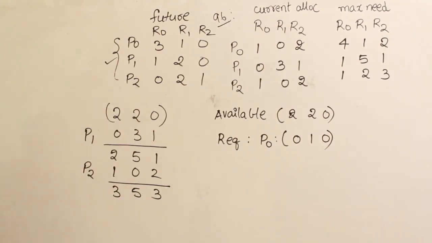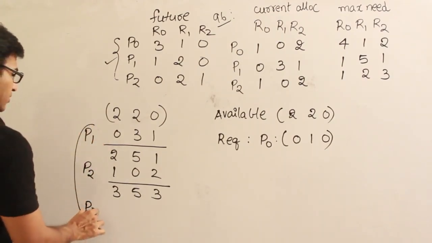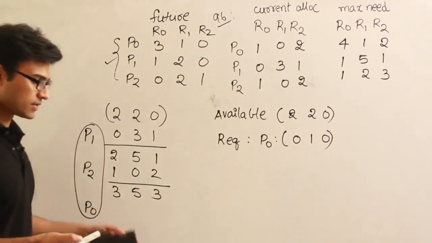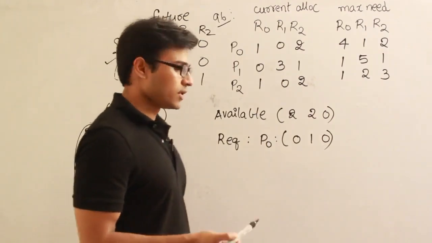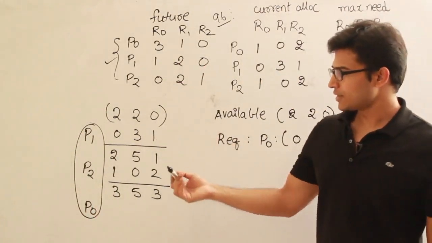What can I satisfy? I can directly satisfy P0 now. So finally I can satisfy P0, right? So all the processes are satisfied in some order. I don't care which order. There is one order in which I can satisfy all the processes, and therefore this is the safe sequence. The safe sequence is P1, P2 and P0, right? And here only one safe sequence is possible.